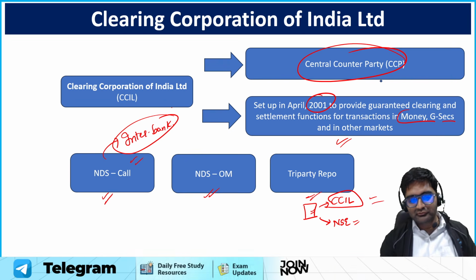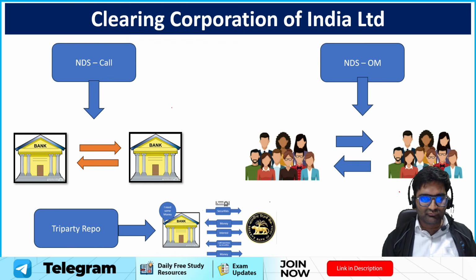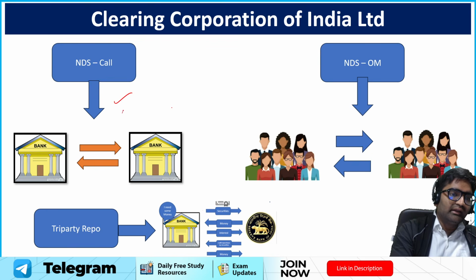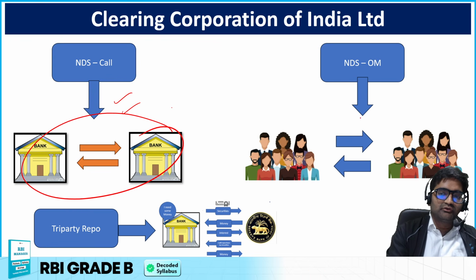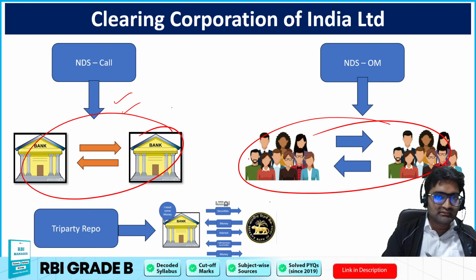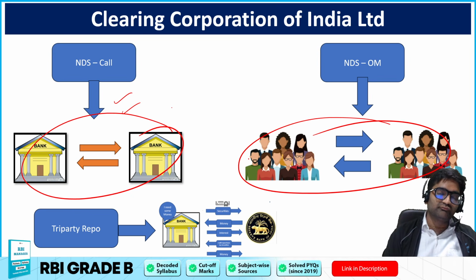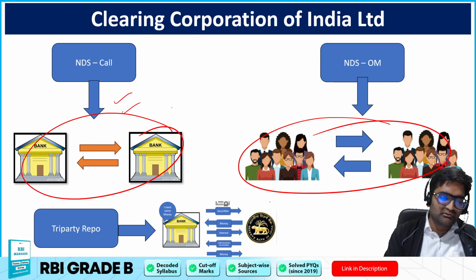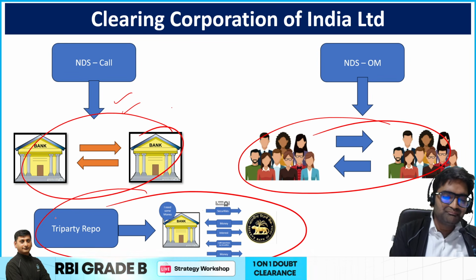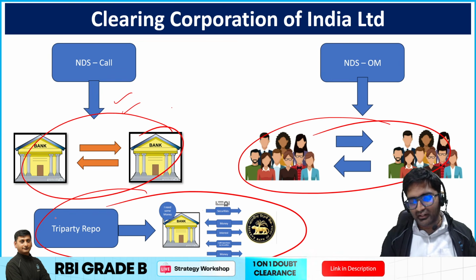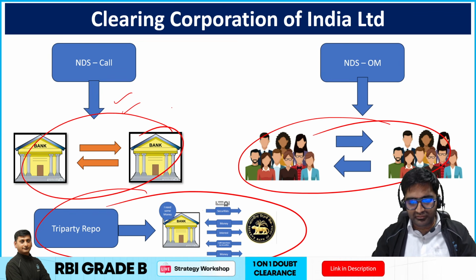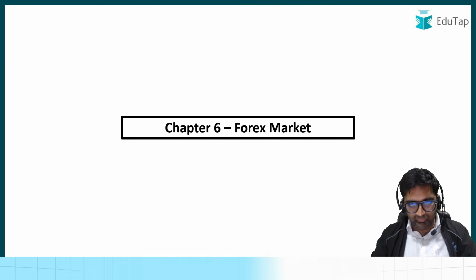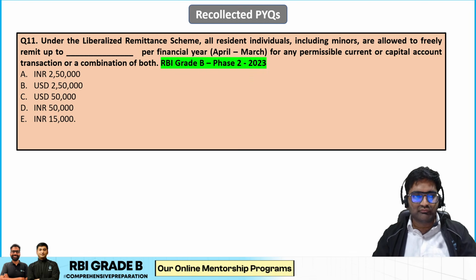So CCIL's role is with respect to all of these, as I have already told you: the NDS call system between banks, the NDS-OM system between entities for the transaction of government securities, or tri-party repo between these parties. So that is something that CCIL is responsible for. Now moving to the forex market, here is your first question.